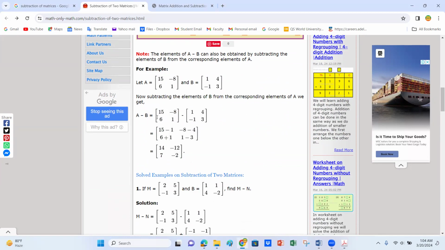Okay, now A minus B. Here I also write A minus B, subtracting the matrices and the corresponding subtraction of the elements here.